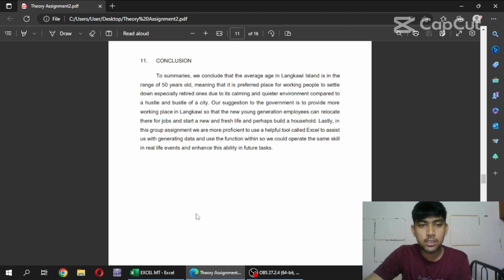Lastly, in this group assignment, we became more proficient in using a helpful tool called Excel to assist us with generating data and using the functions within, so we can use the same skills in real life and enhance this ability in future tasks.